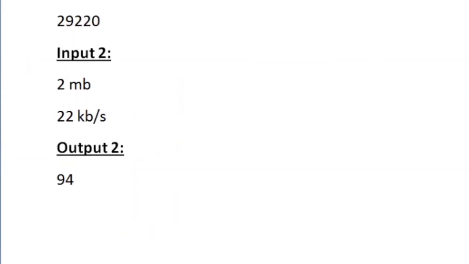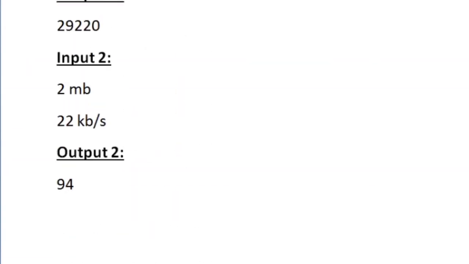So the data will be used for 94 seconds, and 94 seconds is in the range 1 to 500. So it will be charged 1 paise per second. So for 94 seconds the cost would be 94 paise. So the output is also 94. Now let us see how to write a C program for this.